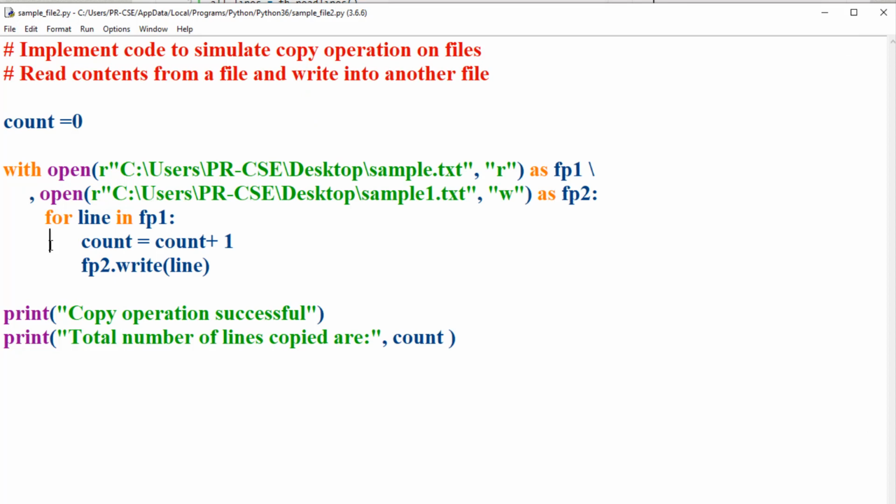With these examples, now I hope you understand how to use the with keyword to open a single file or multiple files, and what the advantages are of using the with keyword to open files rather than using the conventional approach to open the files.